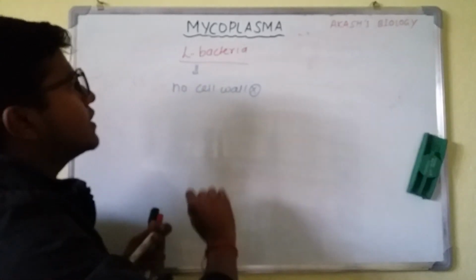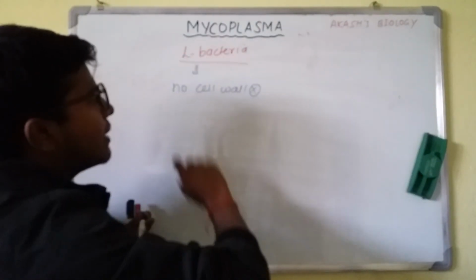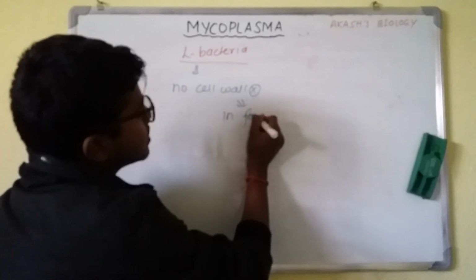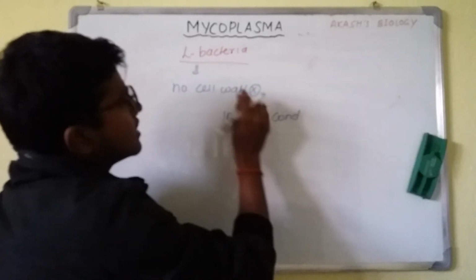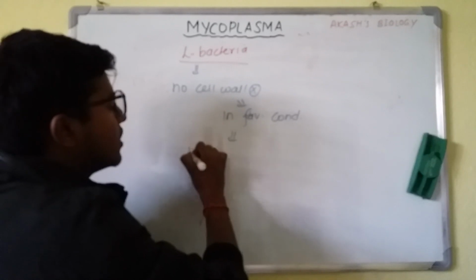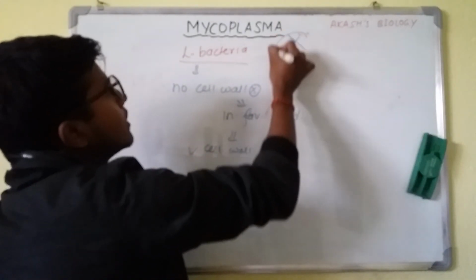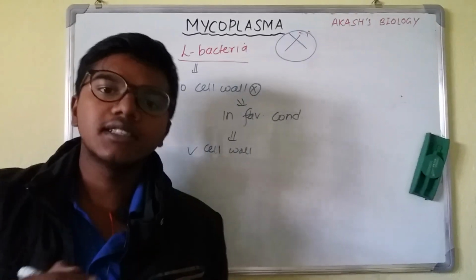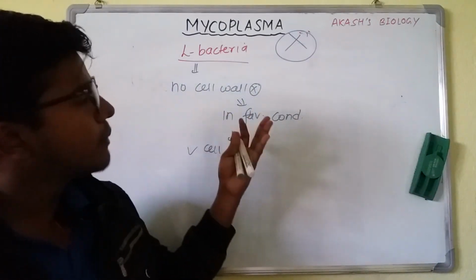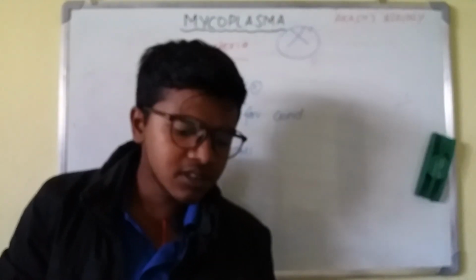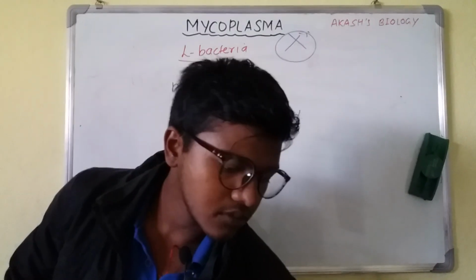The main difference is, if we place the L-bacteria in a sufficient medium, in favorable conditions, then it will develop a cell wall. But the Mycoplasma will never develop a cell wall. That is a point we have to remember. That is the main difference, and it is quite tricky in the entrance examinations, and we tend to forget it.